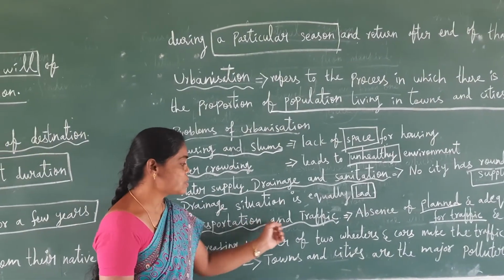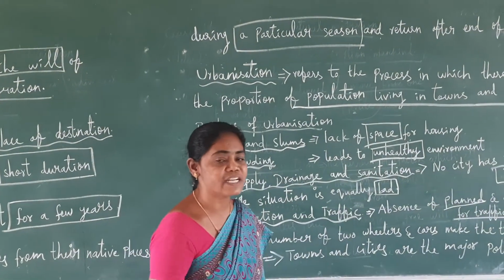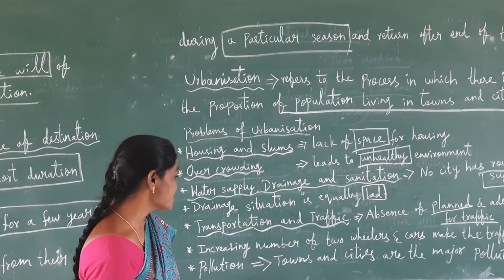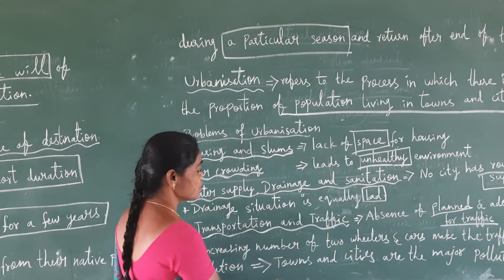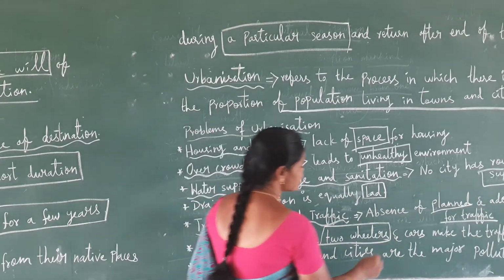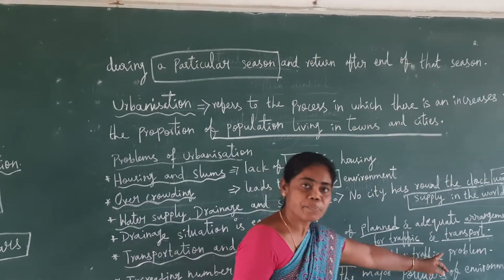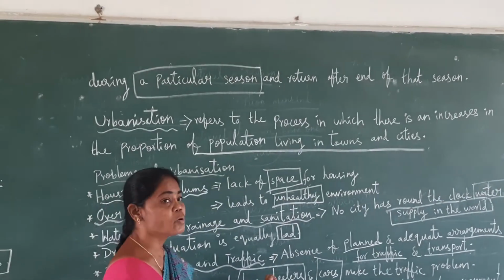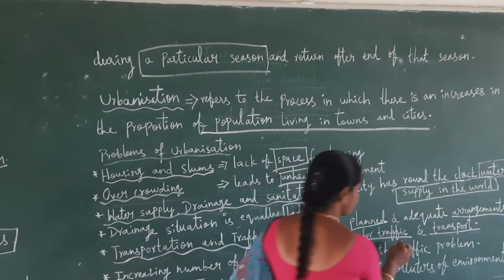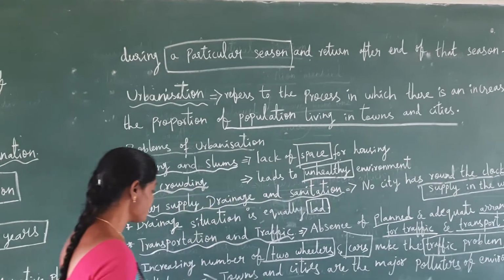There is no clear arrangement in transportation. The increasing number of two-wheelers is another drawback, and also cars. Due to the increase of two-wheelers and cars, there is a traffic problem. In cities we can see this traffic problem.